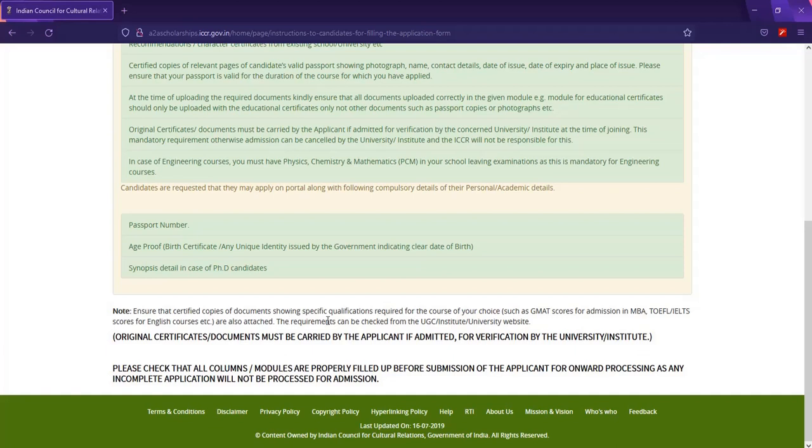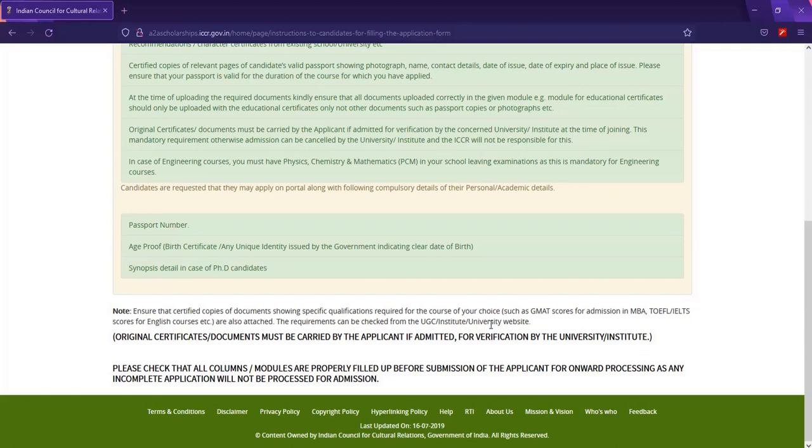certified copy of documents showing specific qualification required for the course of your choice, such as GMAT scores for admission in MBA, TOEFL, or IELTS scores for English courses, etc. Also, attach the required documents, which can be checked from the university or institution website. Exactly.